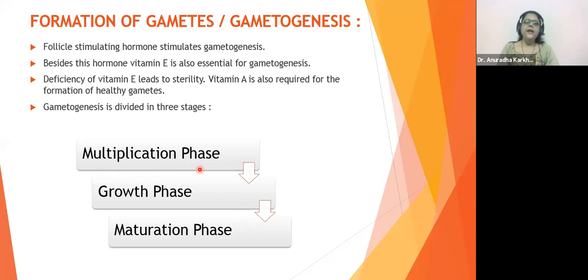Gametogenesis can be divided into three stages: multiplication phase, growth phase, and maturation phase. So, to understand how sperms are going to be formed, they have been divided into three stages: multiplication, growth, maturation. Okay? Yes, what's your doubt? Yes, FSH is secreted by the pituitary gland. Absolutely correct answer. So first we're going to go ahead with the multiplication phase.